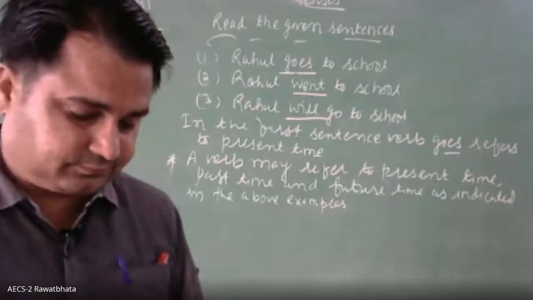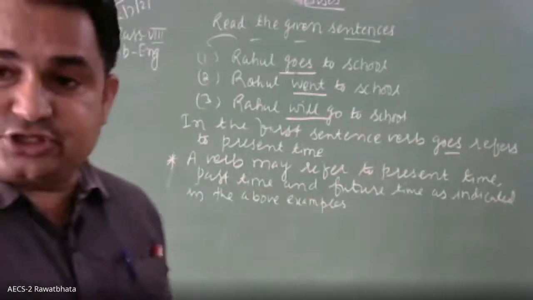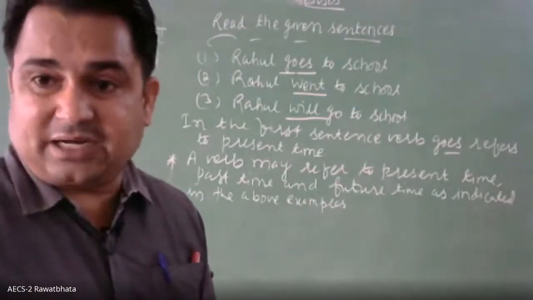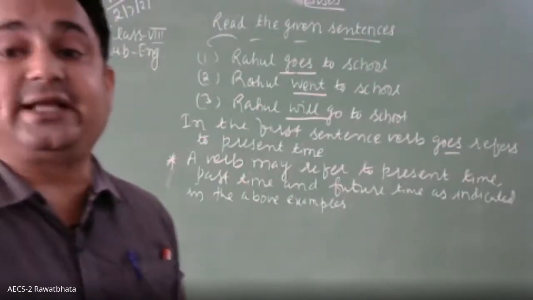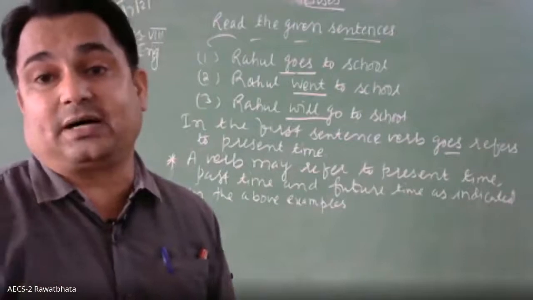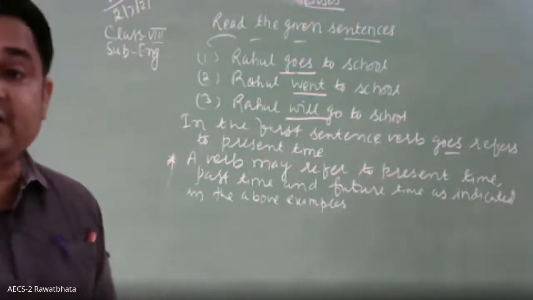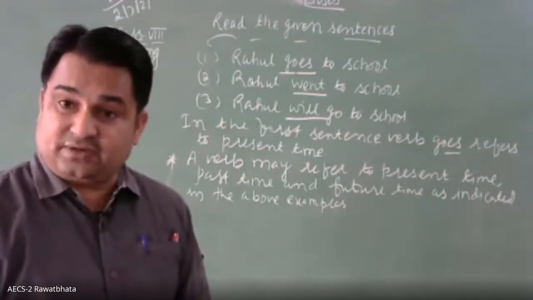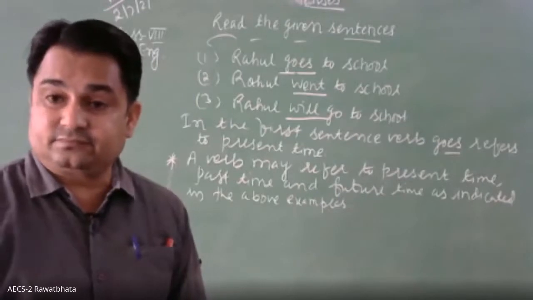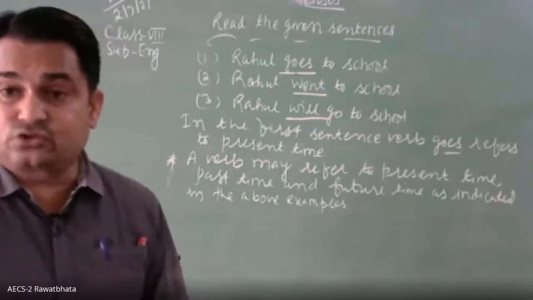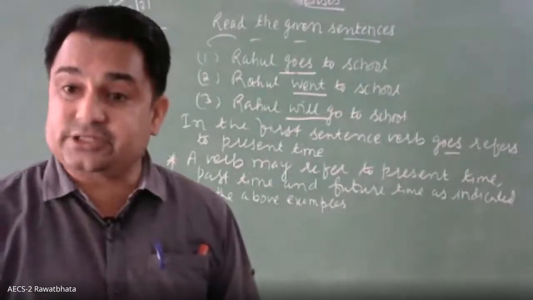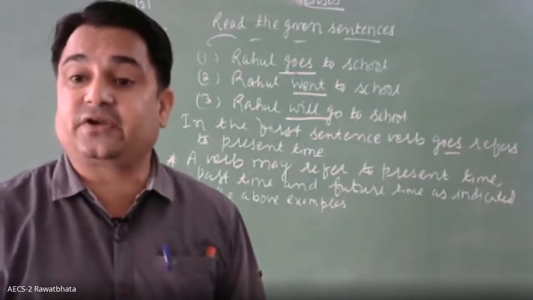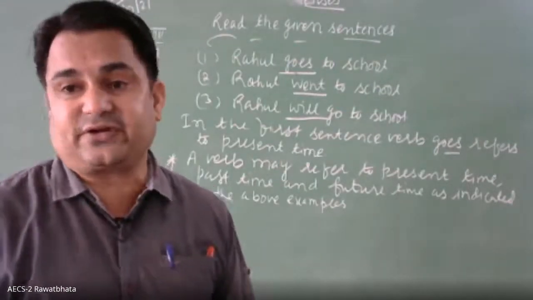Then the tenses: present tense, past tense, and future tense. Every tense has four parts. First of all, regarding the present, in the present we have simple present tense, then present continuous tense, present perfect tense, and present perfect continuous tense.